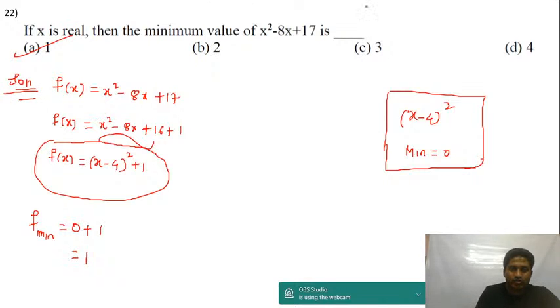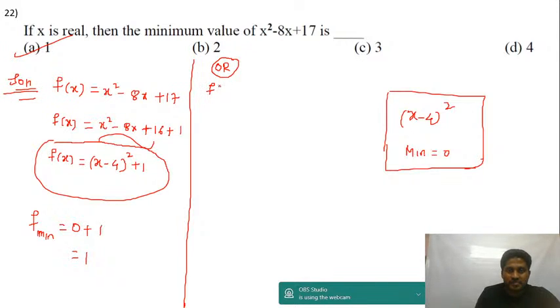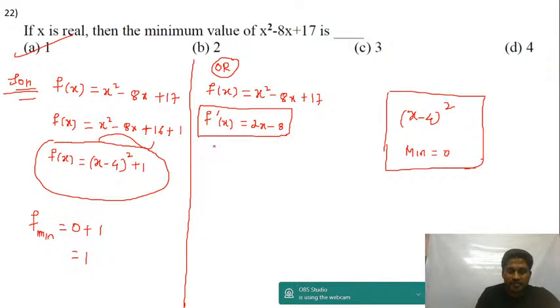Or if I use that maxima minima calculus method, you still get the same answer. F of x is equal to x square minus 8x plus 17. F dash of x is equal to differentiation of x square is 2x, differentiation of 8x is 8. After finding the first derivative, maxima minima, first derivative should be 0.